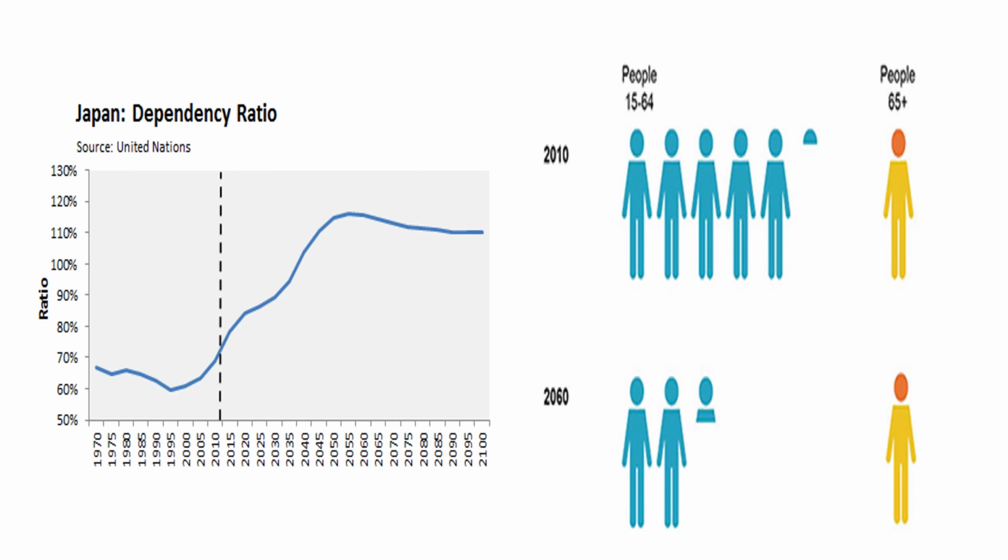So you can see in Japan in 2010, for every one person above 65, there are just above 5 people in the working age group. So 5 people are supporting this one person. But by 2060, due to their age pyramid, as there are very few children now, every 2 people, just about 2 people, have to sustain one person above 65.